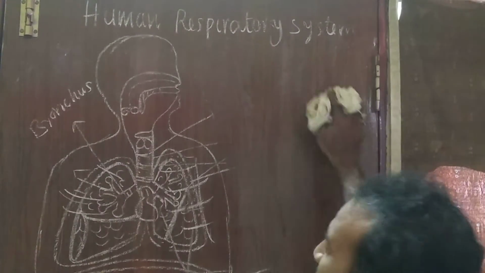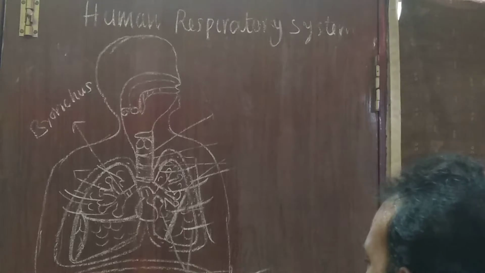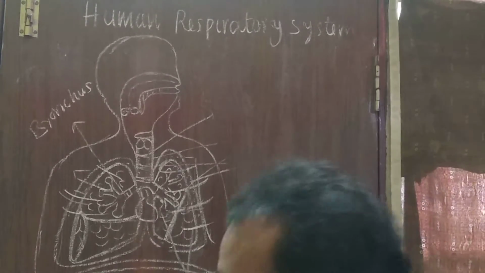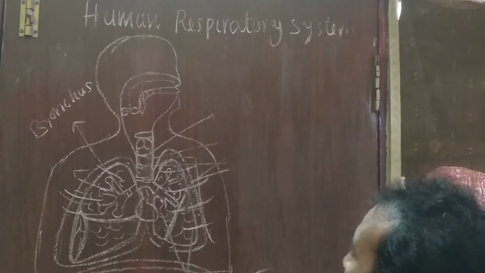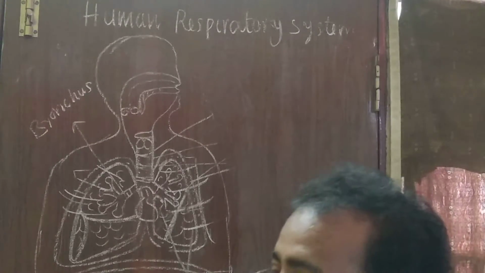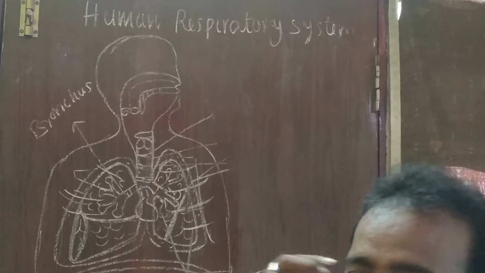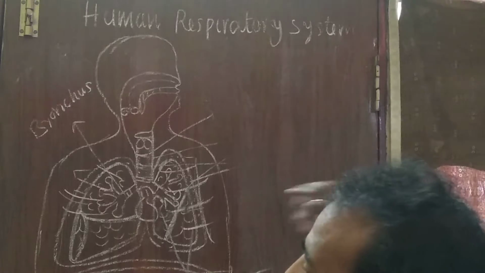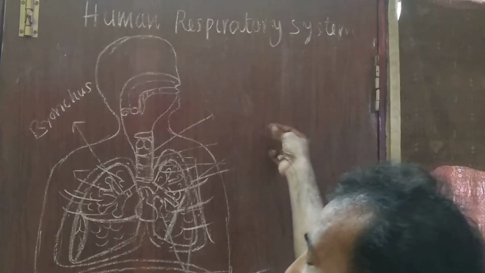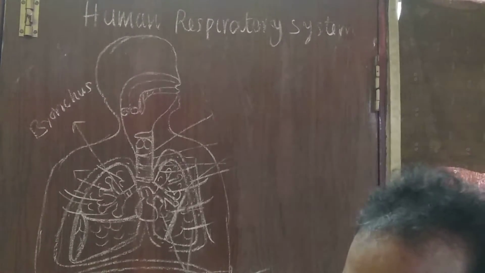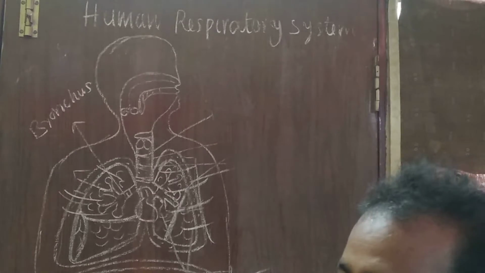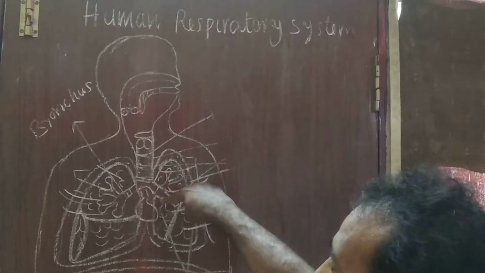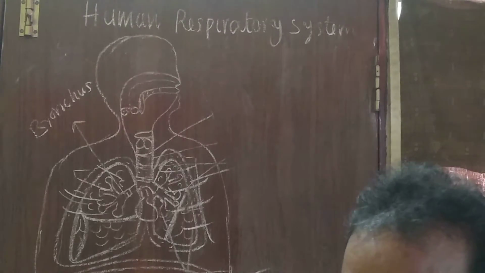Now we will discuss the mechanism of respiration. Last class also we discussed the mechanism of respiration. It has two stages: one is inspiration and another one is expiration. During inspiration, the air is taken into the lungs from the surroundings. During expiration, the air leaves the respiratory organs to the surroundings.